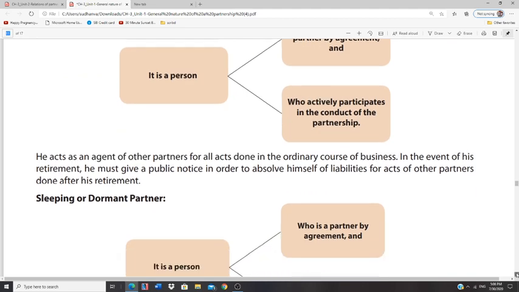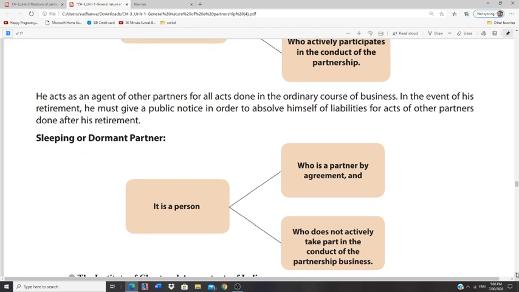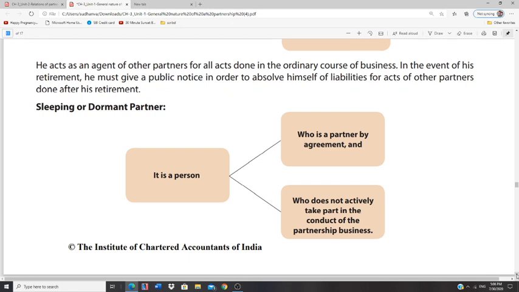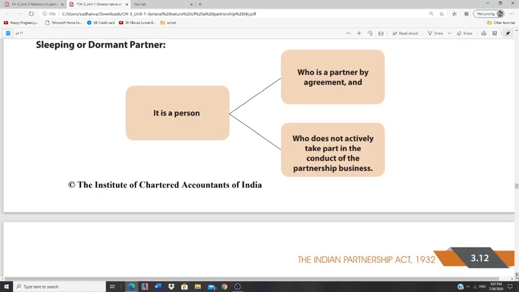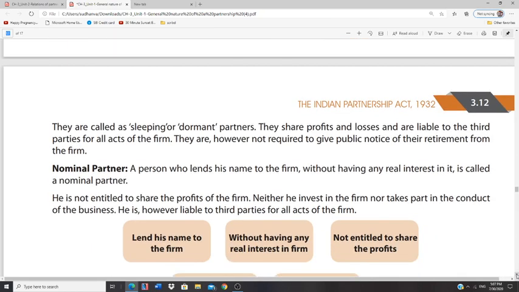Then comes a sleeping or dormant partner. Dormant means he is not participating in the business activities. But how did he become the partner? He has become the partner by an agreement. Please go through this mind map, or flow chart, and that will be enough. In case of an active partner, the person becomes a partner by agreement and participates in business. But a sleeping or dormant partner also becomes a partner by agreement, but does not usually take part in the conduct of business. That's why he is called a sleeping or dormant partner.